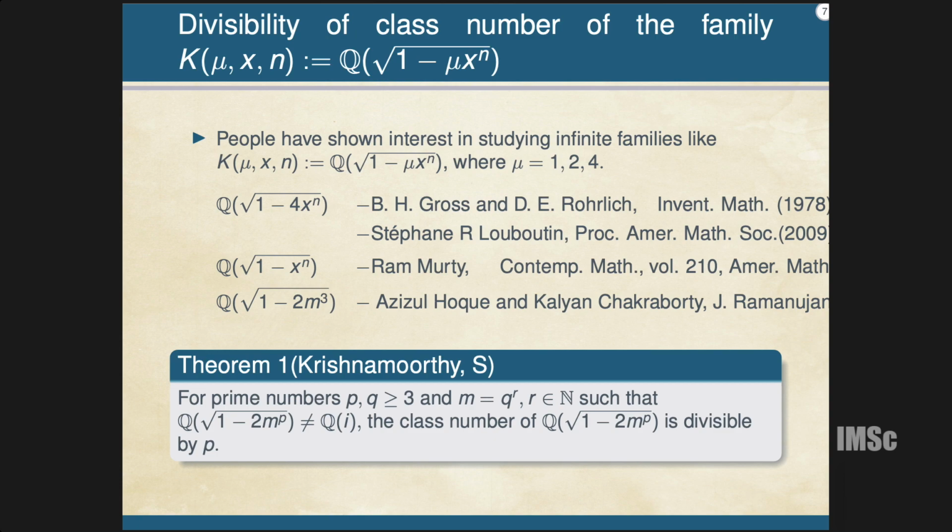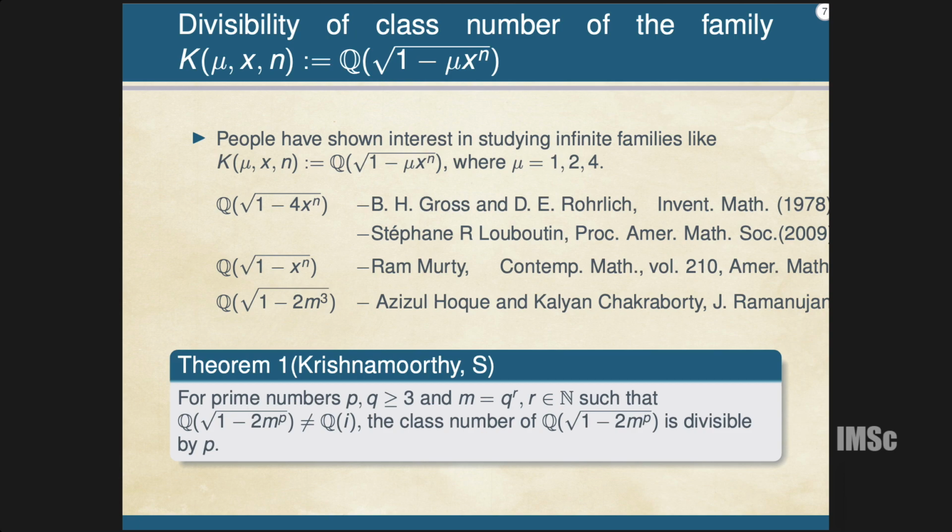Ram Murty proved that whenever x minus 1 minus x^n is square free, n divides the class number of Q adjoin root of 1 minus x^n, but it was only dealt with for mu equal to 2, and n equal to 3 by Ajithul and Kalyan.